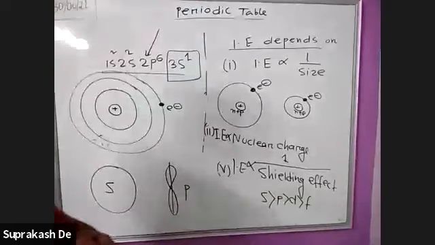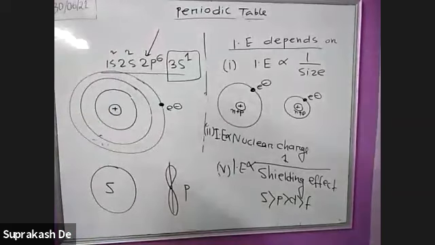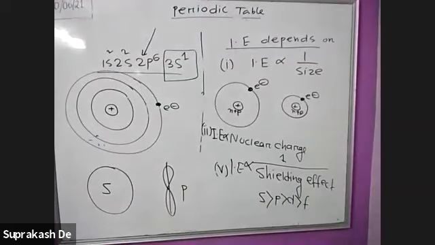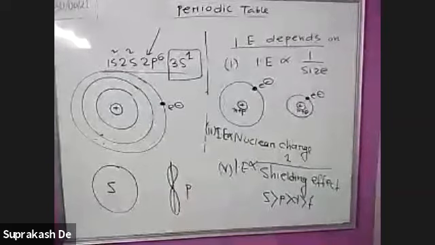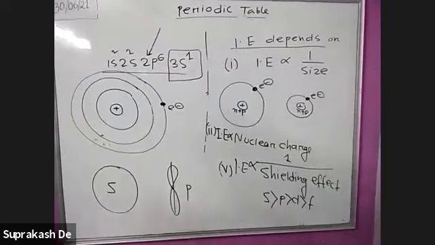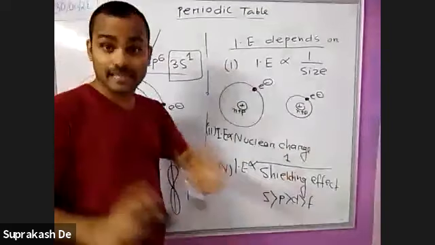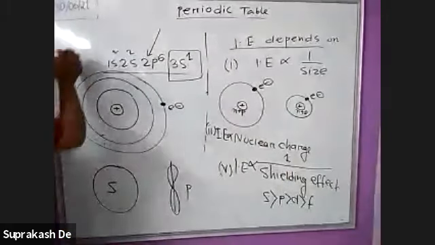Okay, so the ionization potential has five points. But normally you have to remember only the size factor, though there are some exceptional cases. Okay, I am now coming to the point.